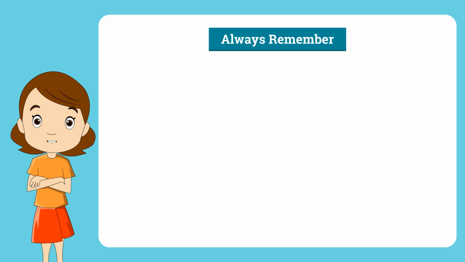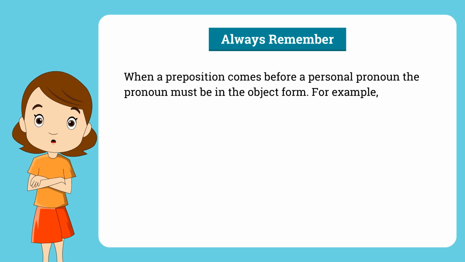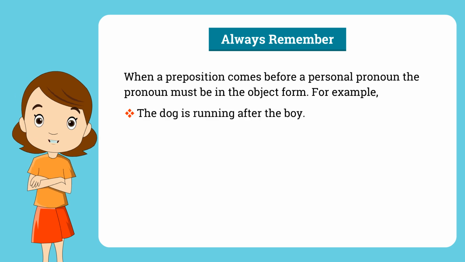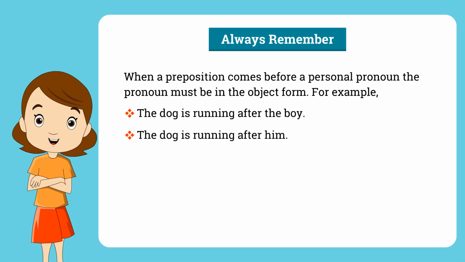Always remember, when a preposition comes before a personal pronoun, the pronoun must be in the object form. For example, the dog is running after the boy. The dog is running after him.